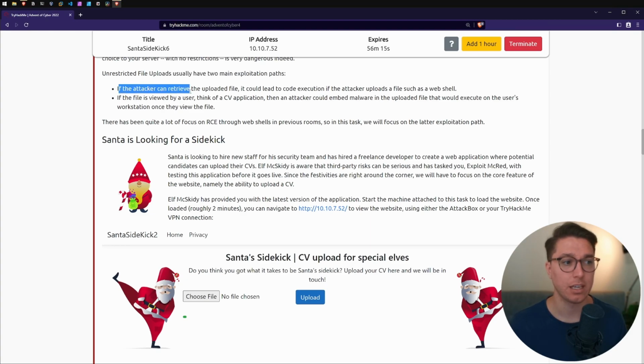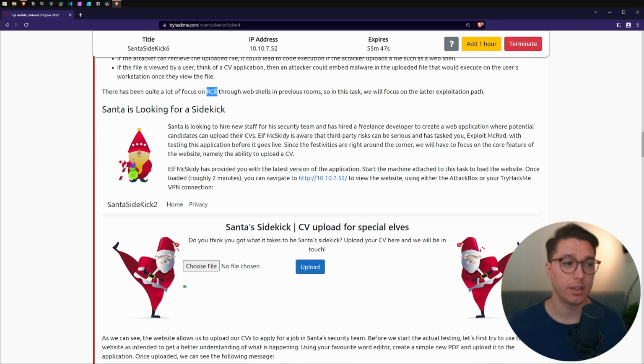One, the attacker can retrieve the uploaded file. It could lead to code execution if the attacker uploads a file such as a web shell. Or two, if the file is viewed by a user, think of a CV application, then the attacker could embed malware in the uploaded file that would execute on the user's workstation once they view the file.